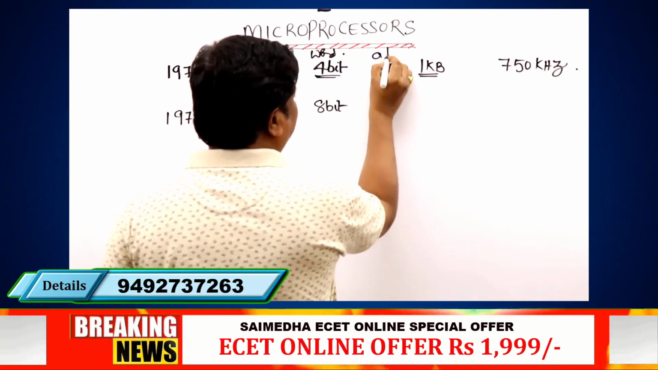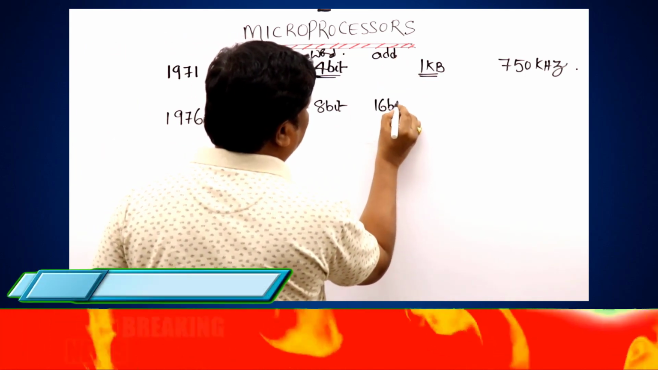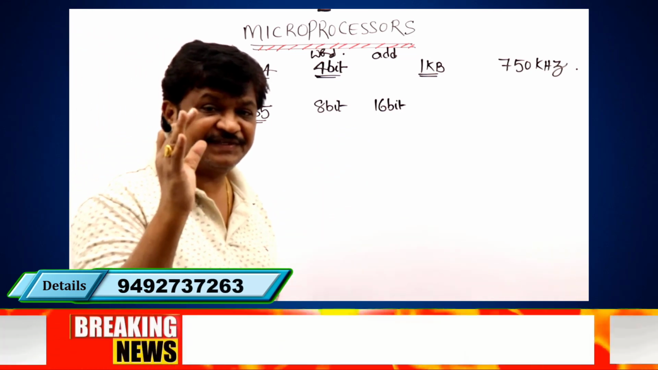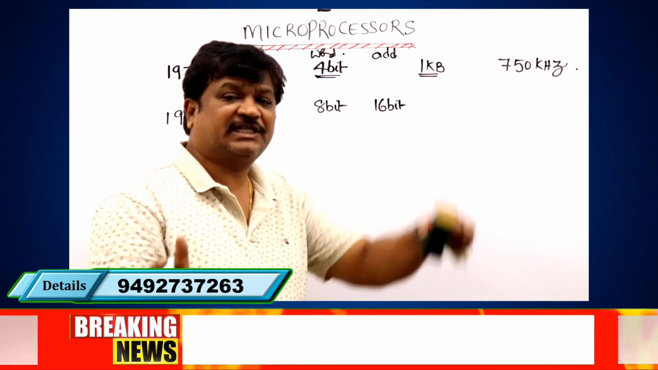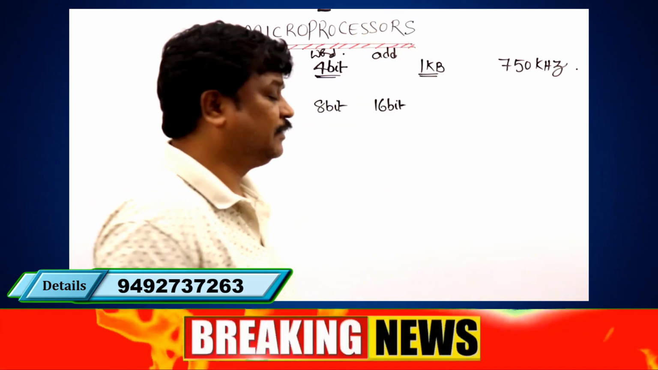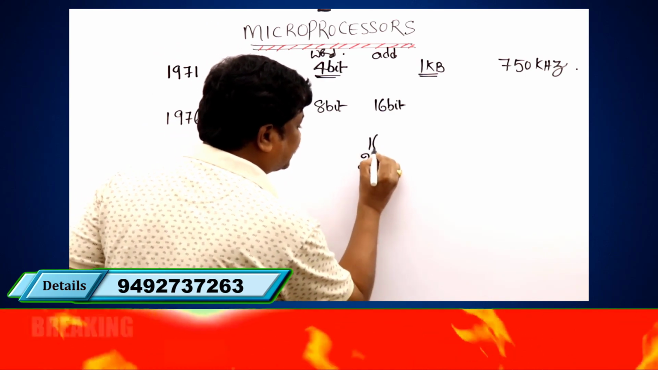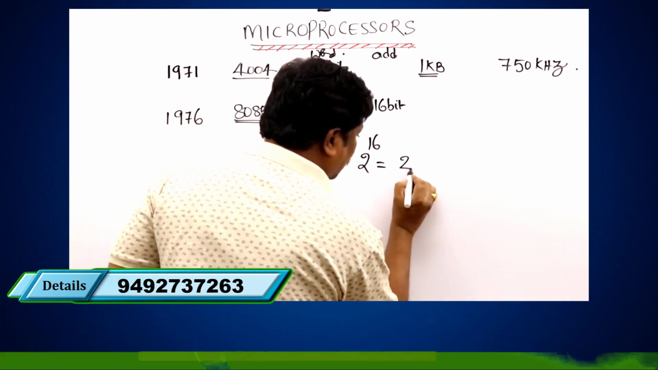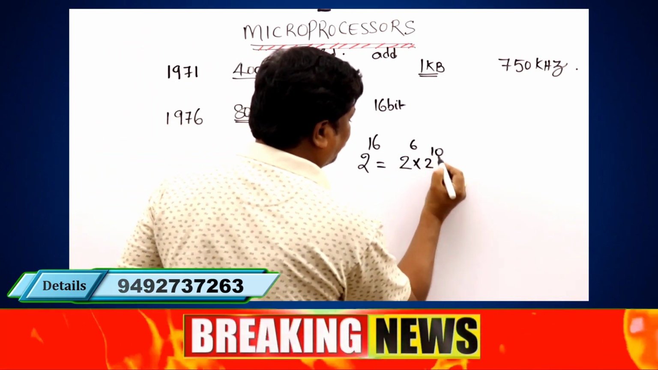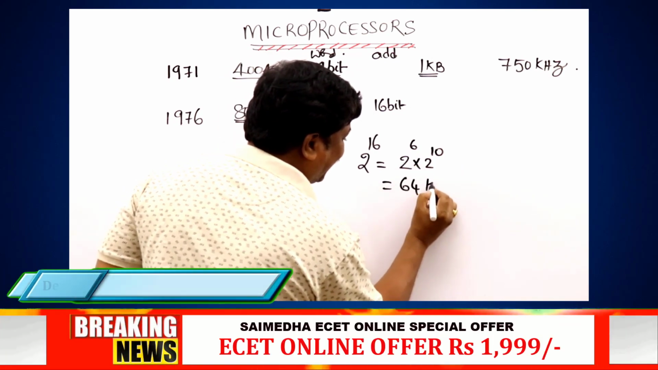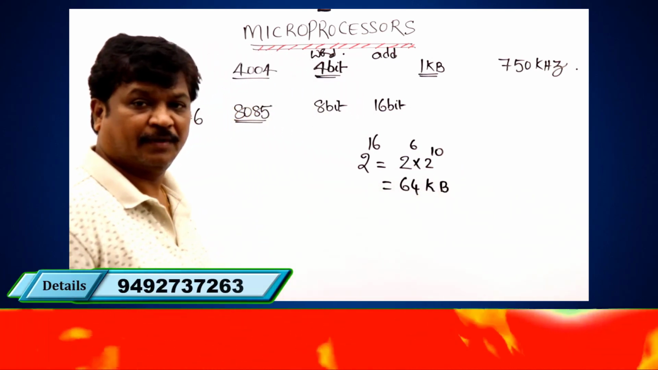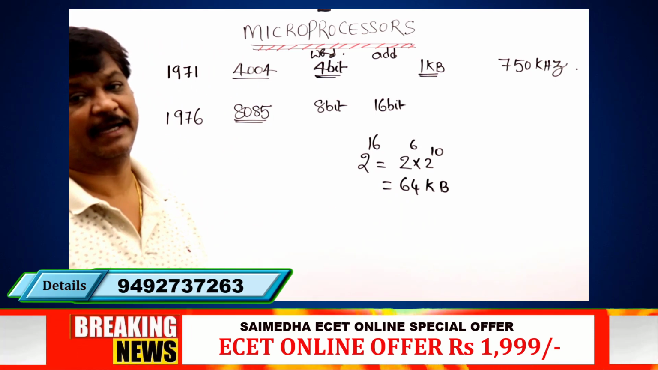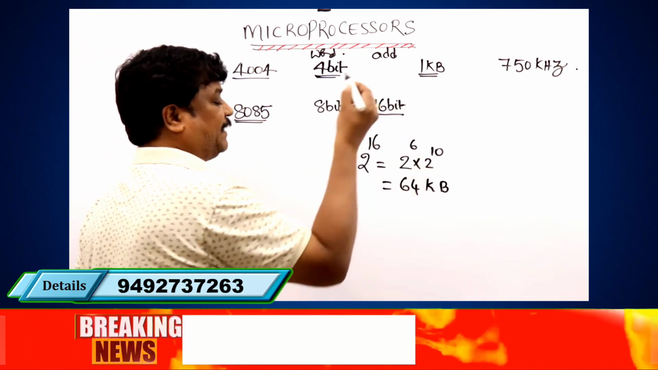Its address capacity is 16-bit address lines. If there are 16-bit address lines, how much memory can it manage? It can manage 2 power 16 locations. How can you write 2 power 16? 2 power 6 into 2 power 10, that is 64 kilobytes of memory. The 8085 microprocessor can handle 64 kilobytes of memory because of its 16-bit address capacity.